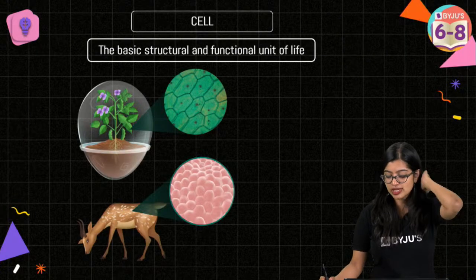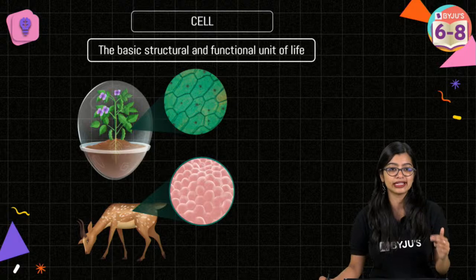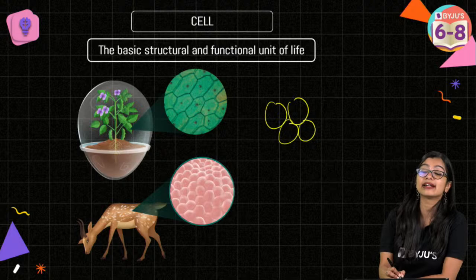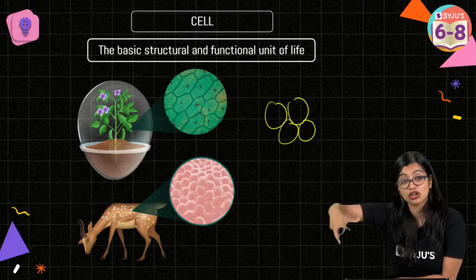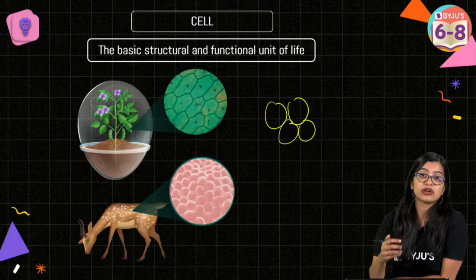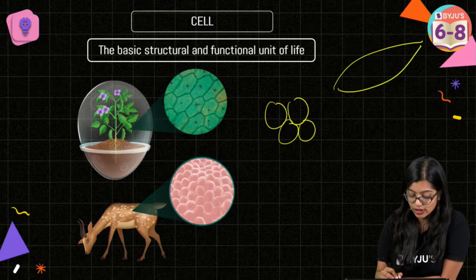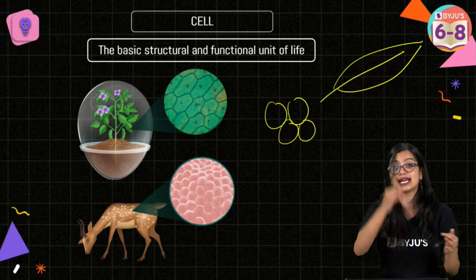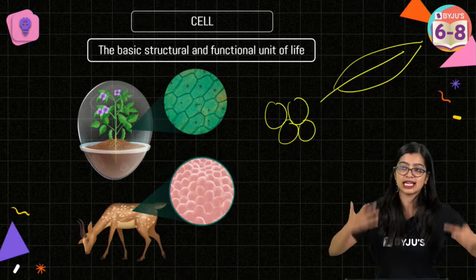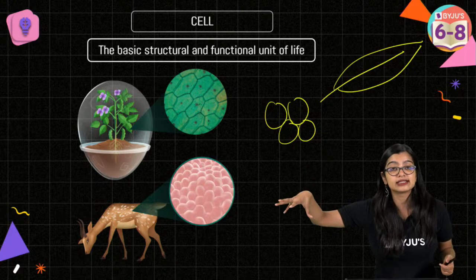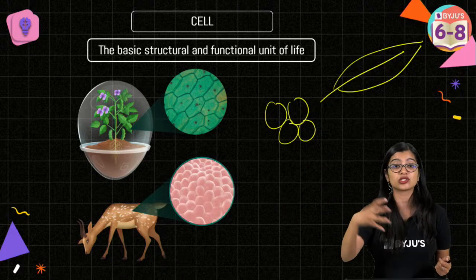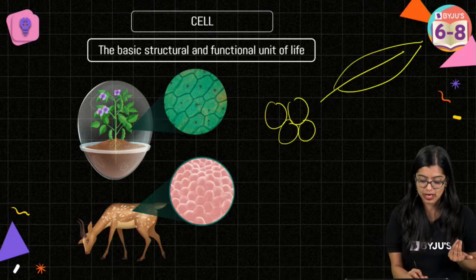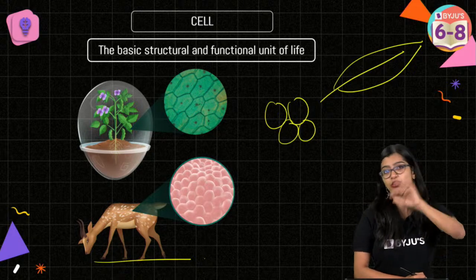So one is of course to say that they make up, right? So in this case, we know that there are different cells. And we know that when we say that a cell is the basic structural unit, we know that if a plant has a certain shape, right? So if you think about a leaf, if a plant has a certain shape, it is because of all the cells that make it up. And we know that in our case, if we have an organ or an organ system, all of this is possible because of a cell, right? So it is the basic building unit. Yes, and you can give an example of any organism and you will be able to justify it.